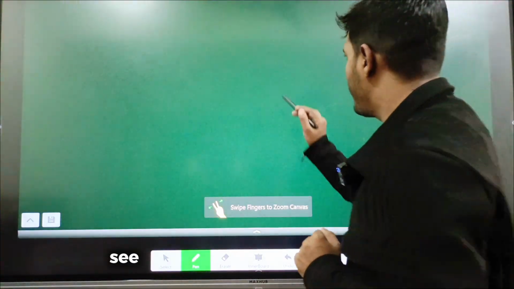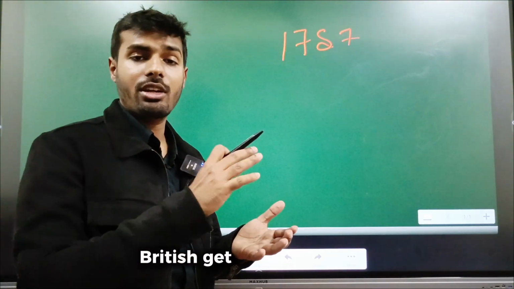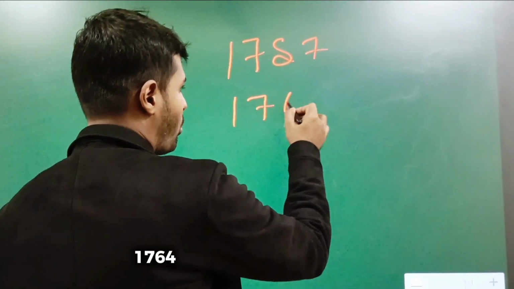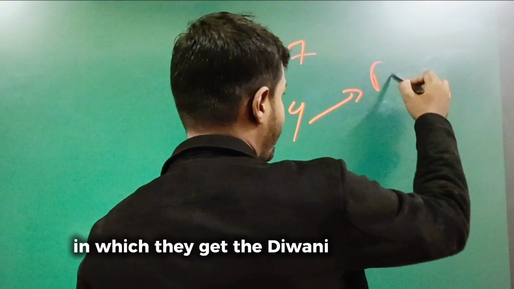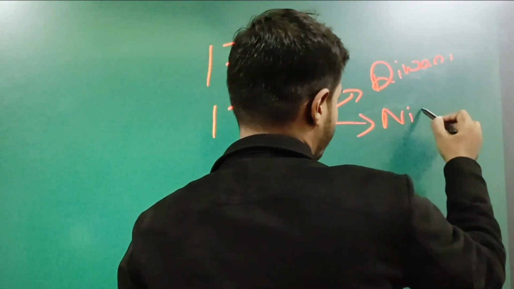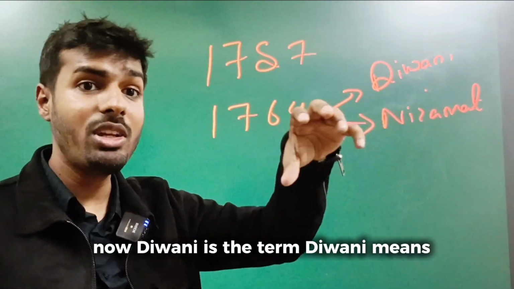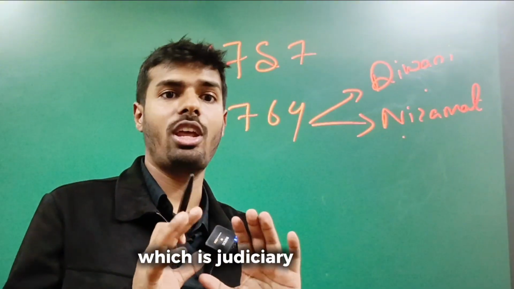See, 1757, Battle of Plassey happens. British get control of Bengal, but it's not real control. 1764, Battle of Buxar happens, in which they get the Diwani right and the Nizamat right. Now, Diwani is the term. Diwani means revenue rights. Nizamat means administrative rights, which is judiciary and police.